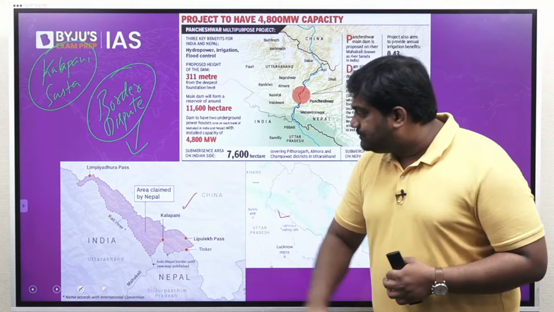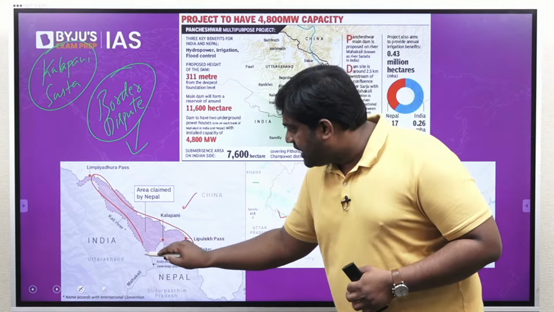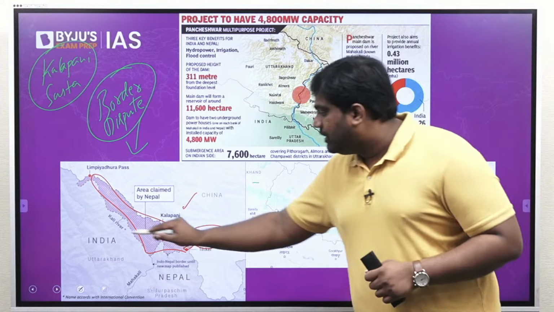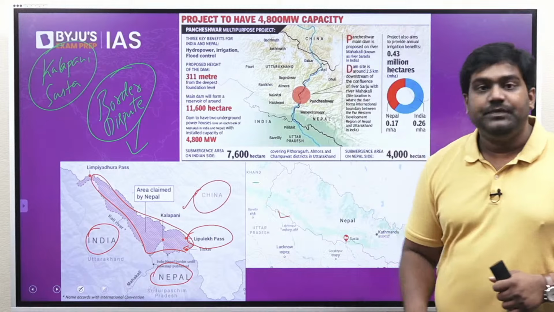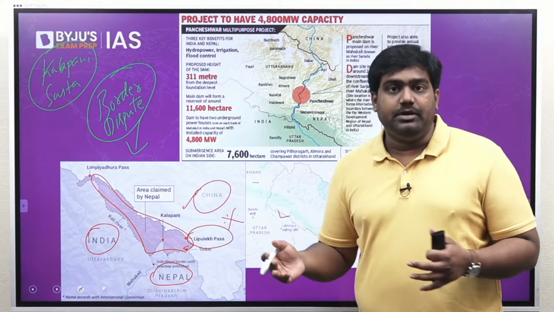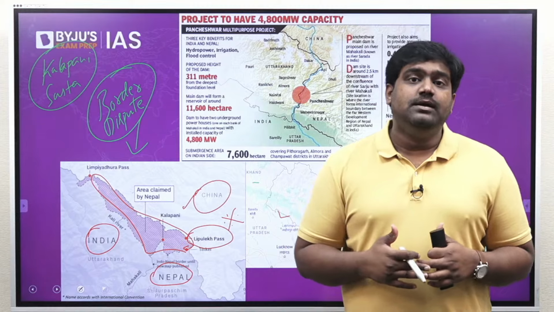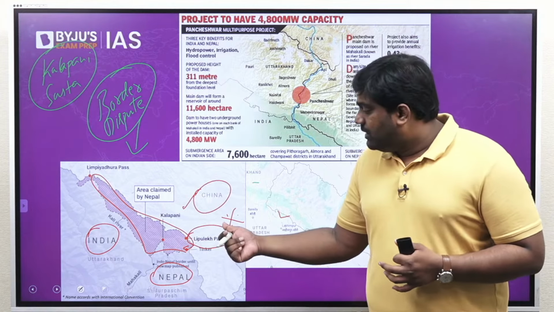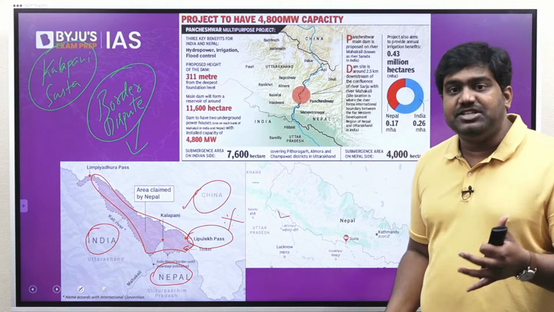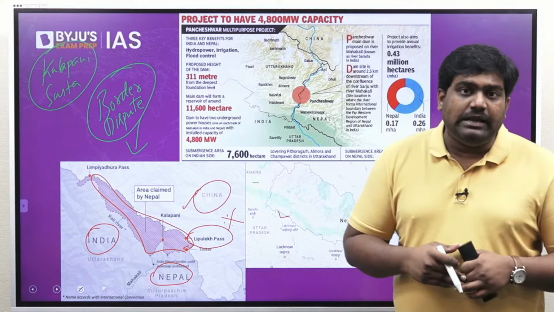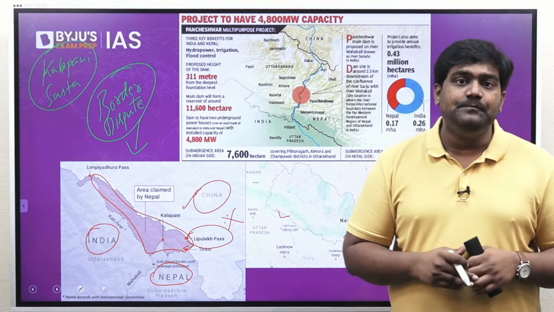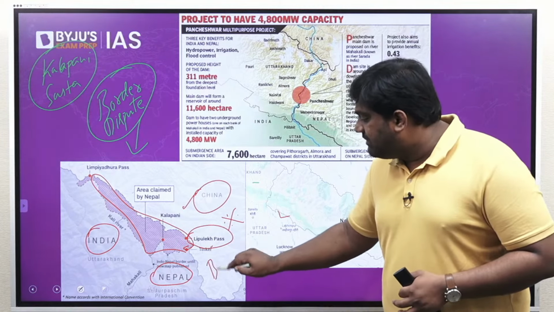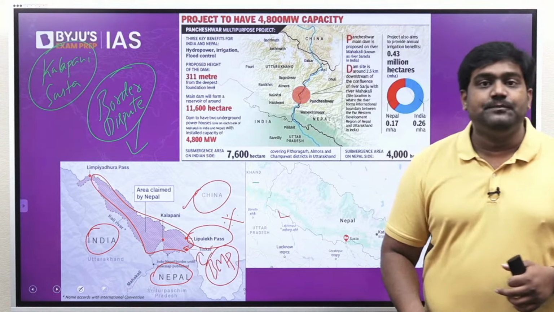So in this map over here, you can see the Kalapani region, the triangular region over here. It's located near the Lipu Lake Pass, that's at the tri-junction of India, Nepal and China. The Lipu Lake Pass is strategically very important. It has a lot of cultural significance as well. Since ancient times, it has been a trading route between India and Tibet. Culturally, it is very important because it's an access route for reaching Mount Kailash, which is part of the Kailash Manas Sarovar Yatra. And strategically, it's very important because India and China both maintain troops, and they even have a border meeting point at the Lipu Lake Pass.